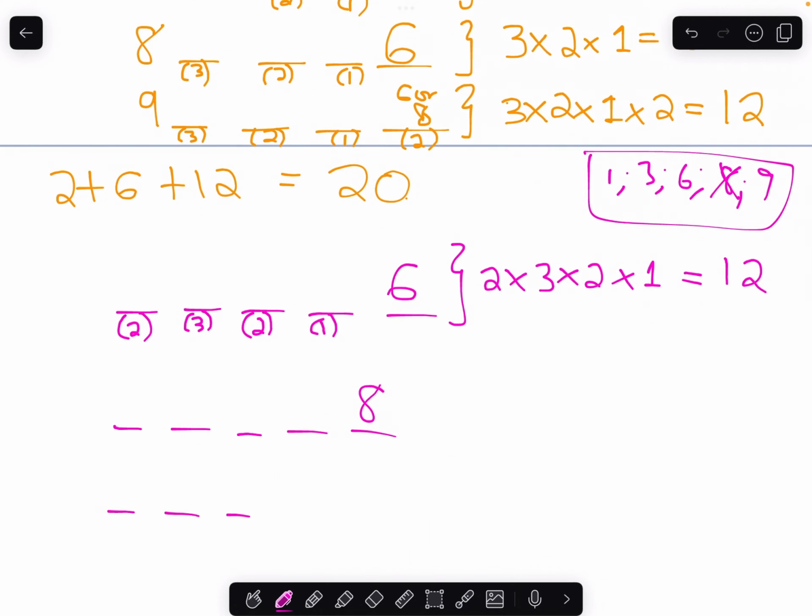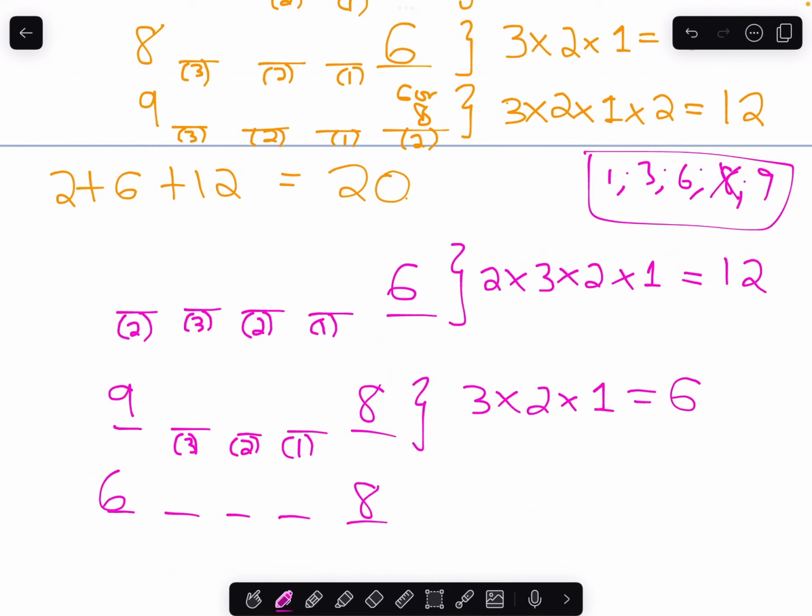If it starts with a 9, then over here we have 3 numbers to pick from, and then 2, and then 1. So that means there's 6 numbers that start with a 9 and end with an 8. And then if it ends with an 8 but also starts with the 6, then for this slot over here, it would have to be a 9.